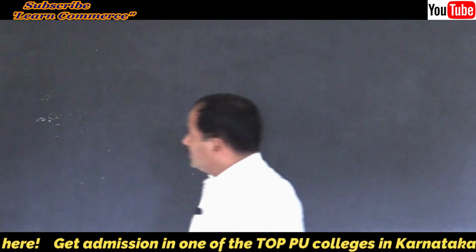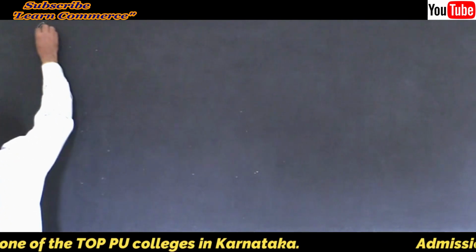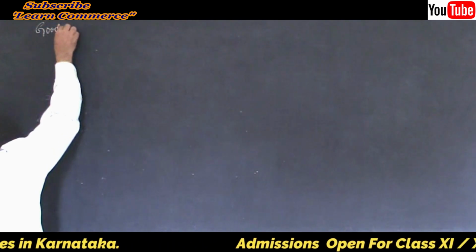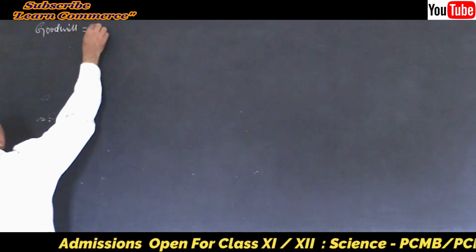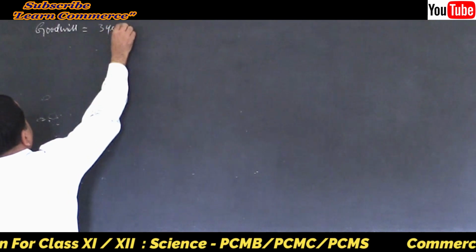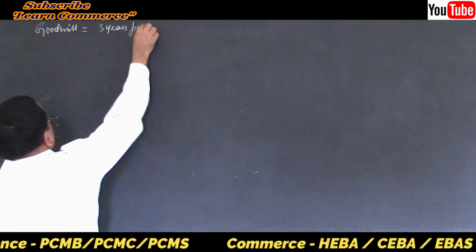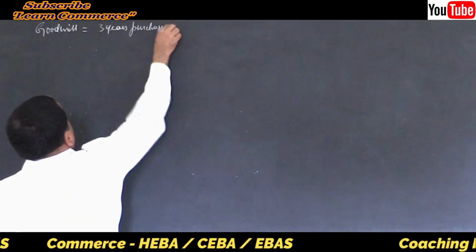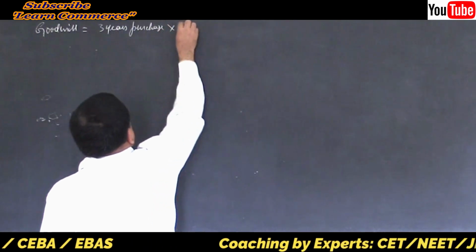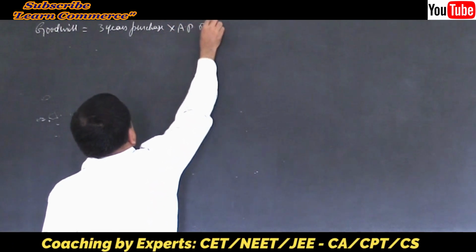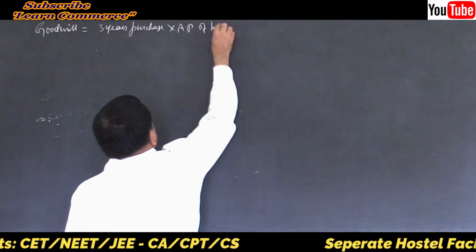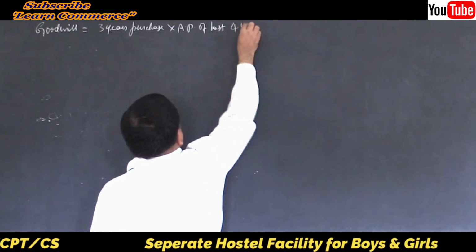So goodwill is equal to 3 years purchase into average profits of last 4 years.